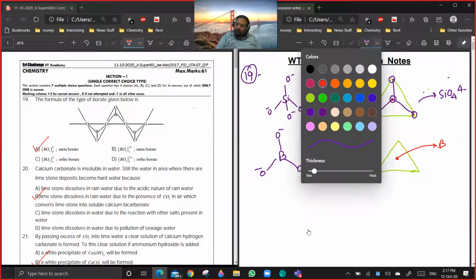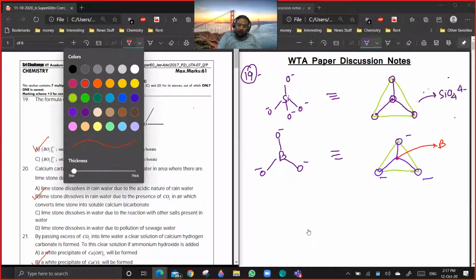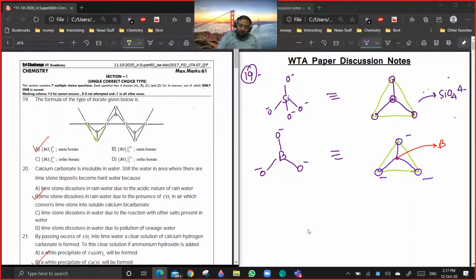Then the oxygen atoms will be at the vertices. Since it is sp2 hybridized, only 3 oxygen atoms will be connected to the center. Are you getting the point? So here, each triangle will be representing a borate unit. So you see this.